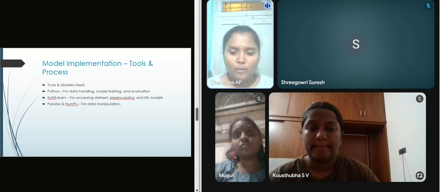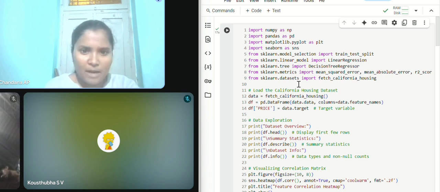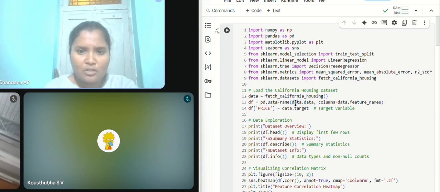Next, moving to the code. First, we are importing some Python libraries, that is pandas as pd, numpy as np, matplotlib.pyplot as plt, and sklearn.datasets. Here we are using the California housing dataset, so we are importing that particular housing data from sklearn datasets. And from sklearn model selection, we are importing train_test_split, and also LinearRegression, DecisionTreeRegressor, and for evaluation metrics, mean squared error and mean absolute error.